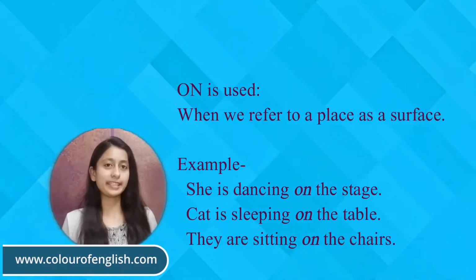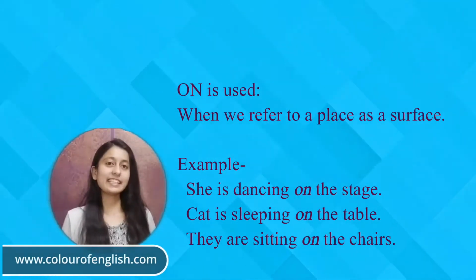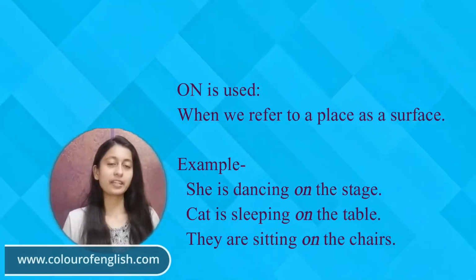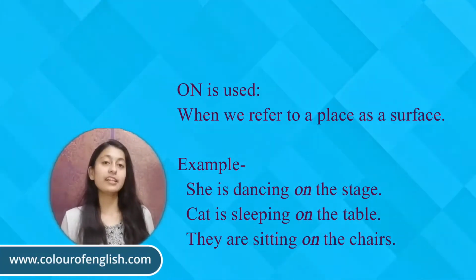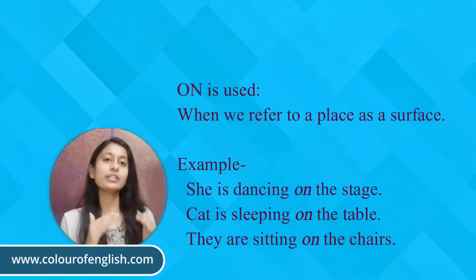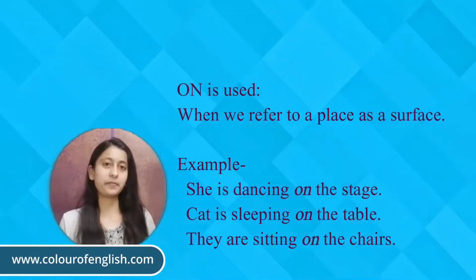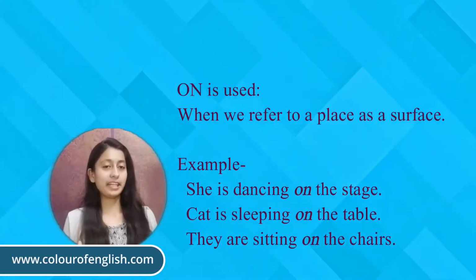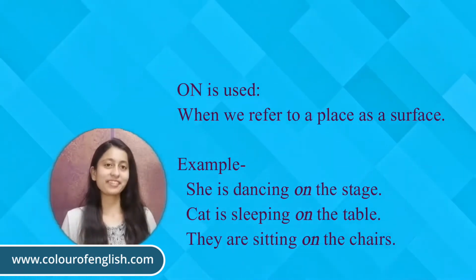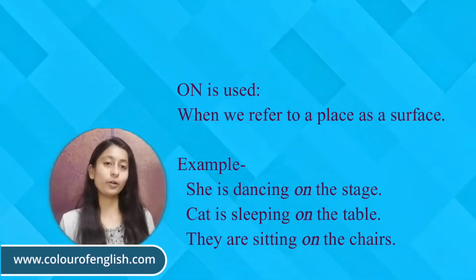Let's see one more example. Cat is sleeping on the table. Here, the table is a platform or surface on which the cat is sleeping. So on is placed before the table. The cat is sleeping on the table.